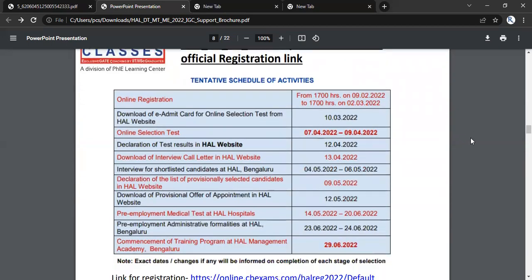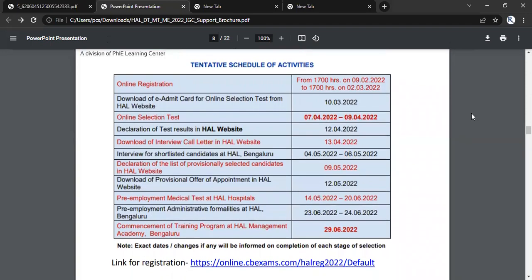Now, coming to the tentative schedule, right? Here, if we go through the scheduling, the online registration, as I already mentioned, is from the 9th of February to the 2nd of March. Then we will have the online test on 7th to 9th. It might be possible that they will take the exam on the 7th, the 8th, and the 9th. So they will allot seats for these 3 dates, right? The declaration of results will be on the 12th, just 3 days after the 9th exam. Then we will have the interview call letter on the 13th only.